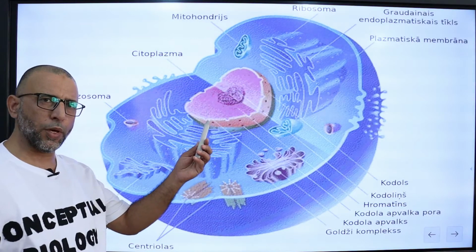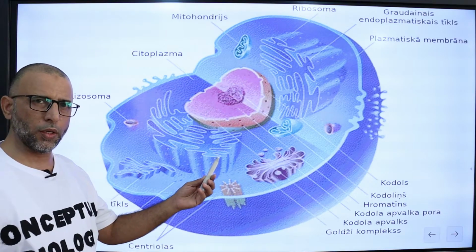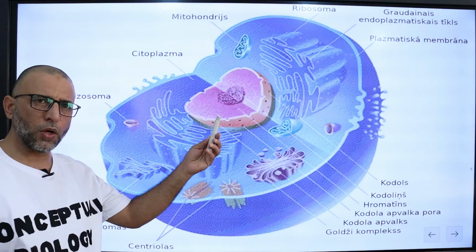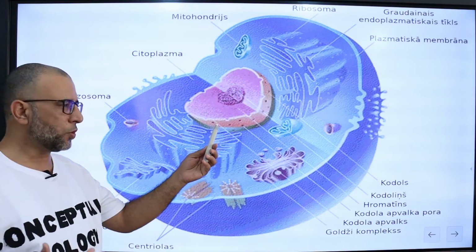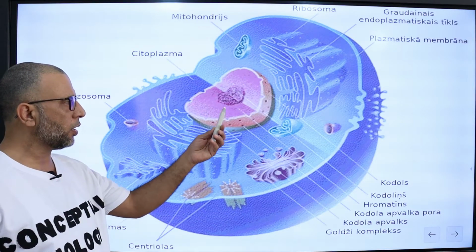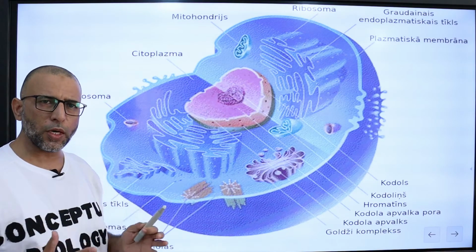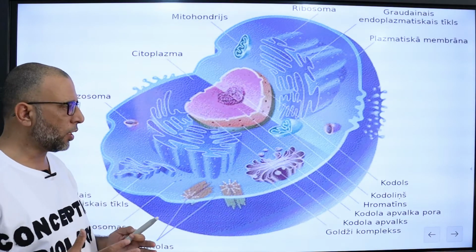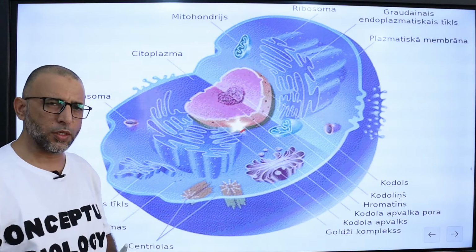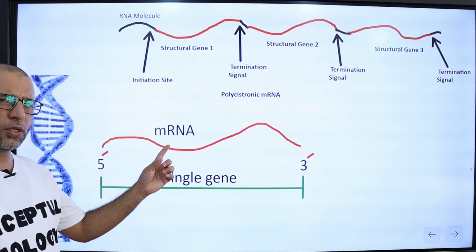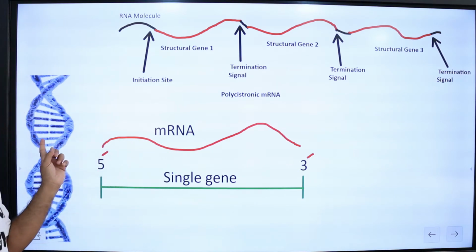Eukaryotes have a membrane bound nucleus and organelles. Genes are bound in a nucleus, and a eukaryotic cell must be able to transport its messenger RNA from the nucleus to the cytoplasm and must protect its mRNA from degrading before it is translated. What is transcription? Transcription is the synthesis of mRNA from DNA.